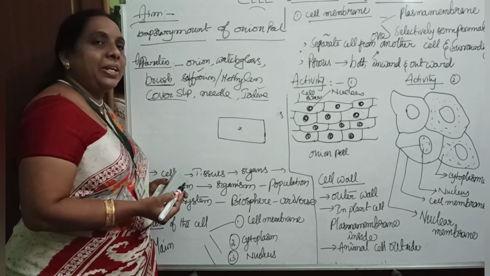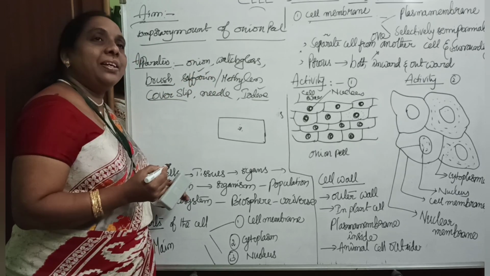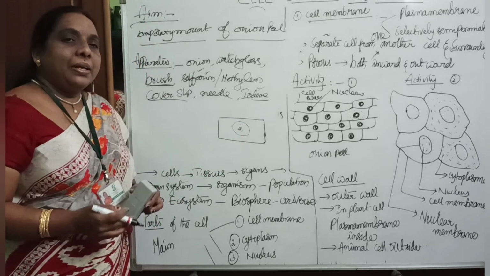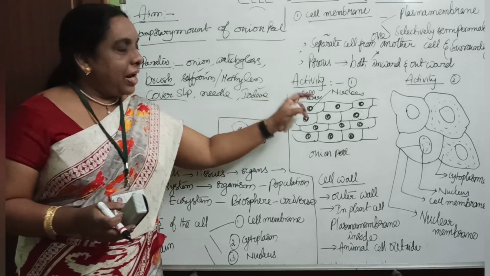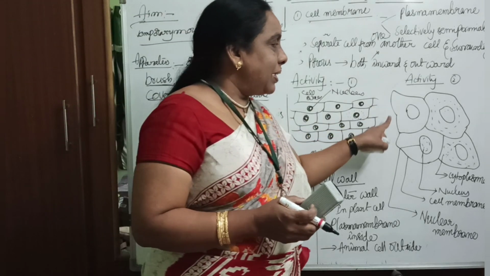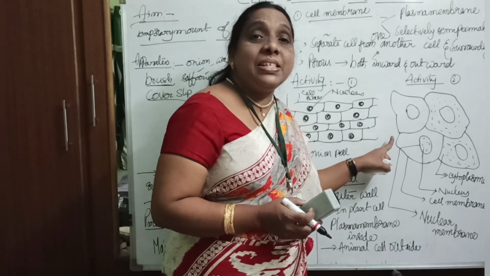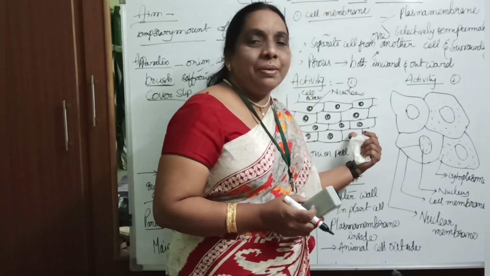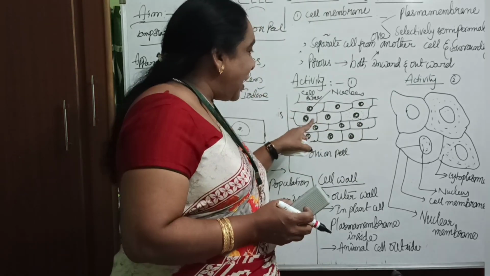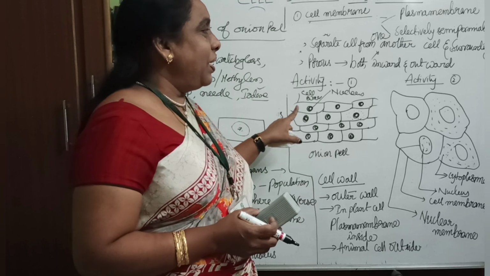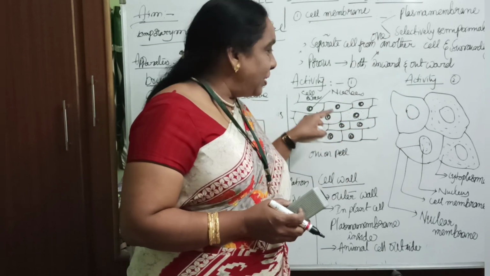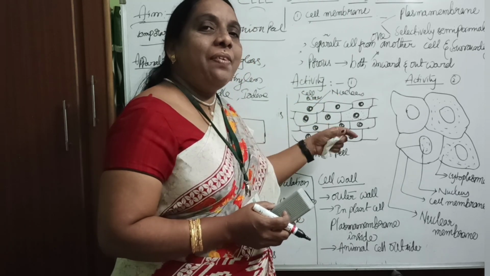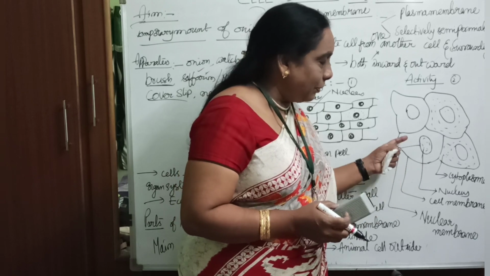As usual, add iodine, and the next one as usual add saffron, and then add the cover slip. Okay, observe under the microscope, and then we'll see this particular type of structure. These are the human cheek cells. This is an animal cell and that is a plant cell. I said that the plant cell has a cell wall, and the animal cell has no cell wall. That's why in the plant cell we observed the cell wall and the nucleus. Now we'll see what we see in the animal cell.